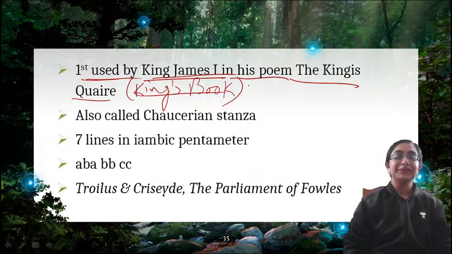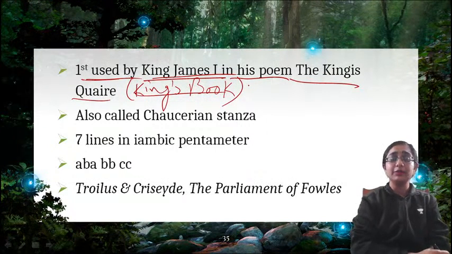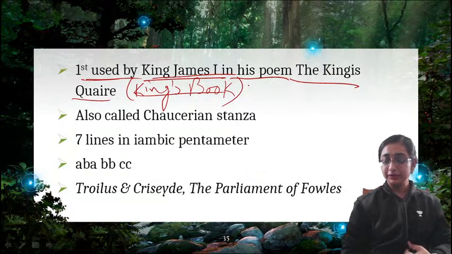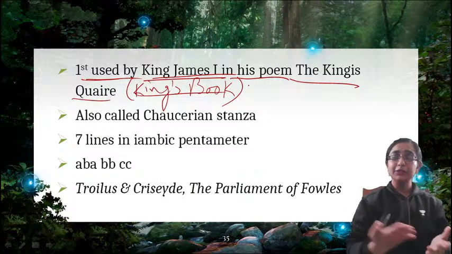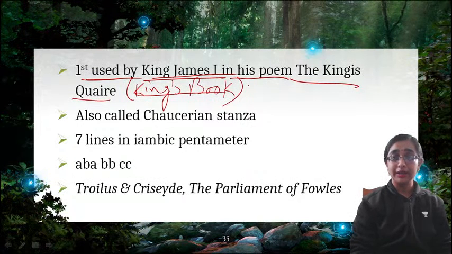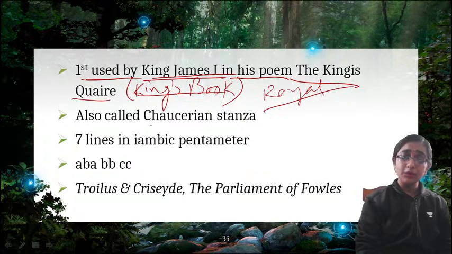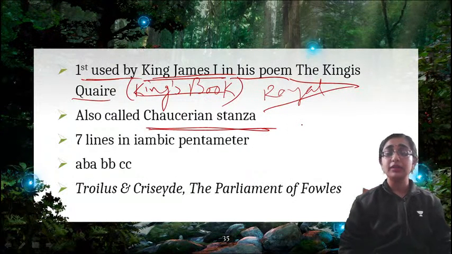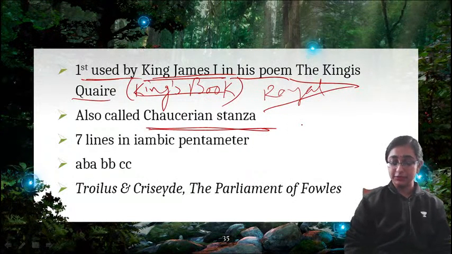Very good. So it was first used by King James the First in his poem The Kingis Quair, which means The King's Book. As the king first used this rhyme scheme, that is why it is known as Rhyme Royal. It is also known as the Chaucerian stanza because Chaucer popularized it most.